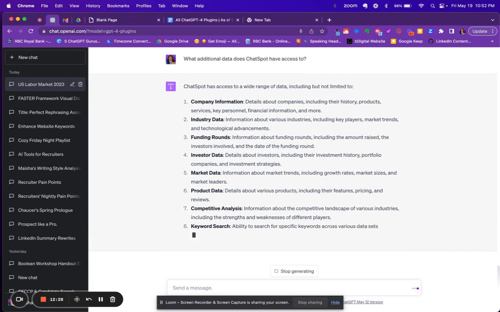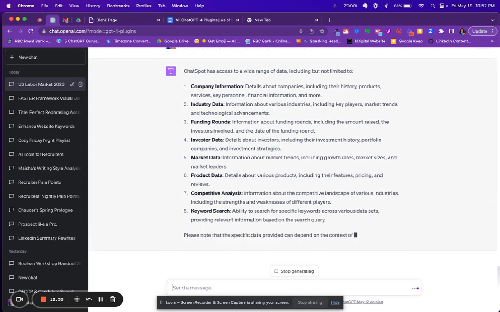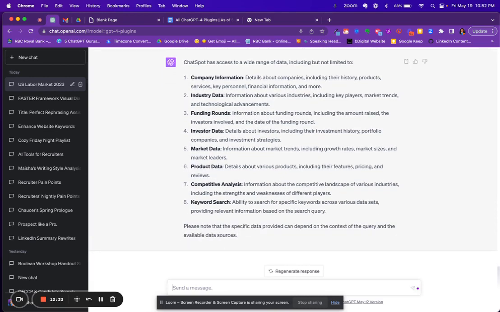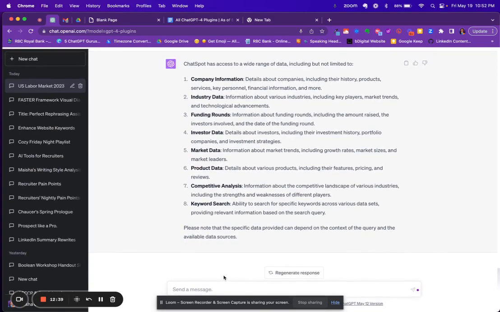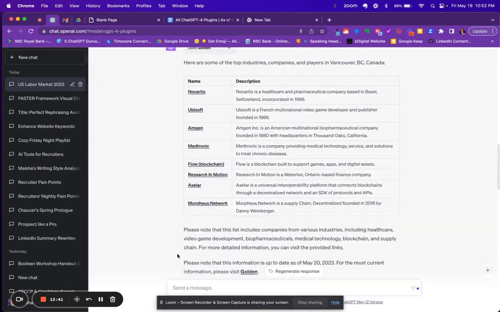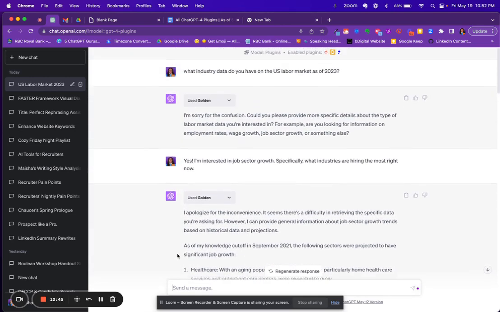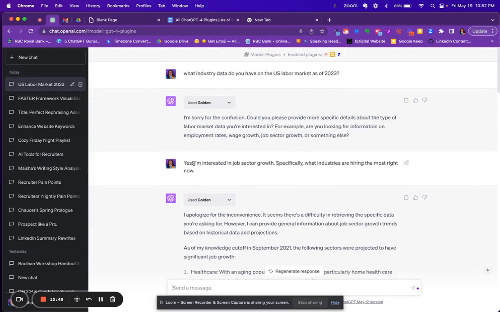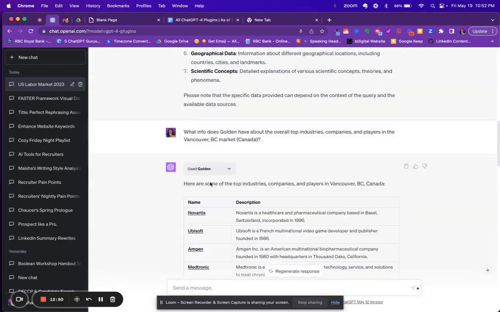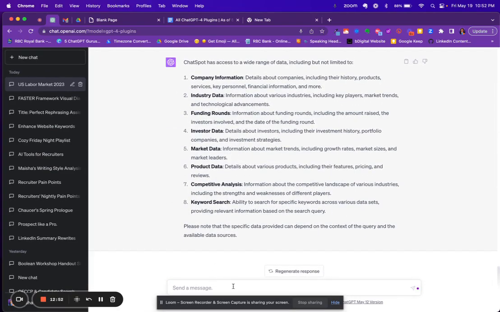Okay, so ChatSpot has access to a wide range of data. Okay, funding rounds, so startup research. Okay, market data. So I wonder if the market data that I asked for earlier, that GPT said Golden didn't have. Okay, so I'm going to copy and paste this and see if ChatSpot has info on this.